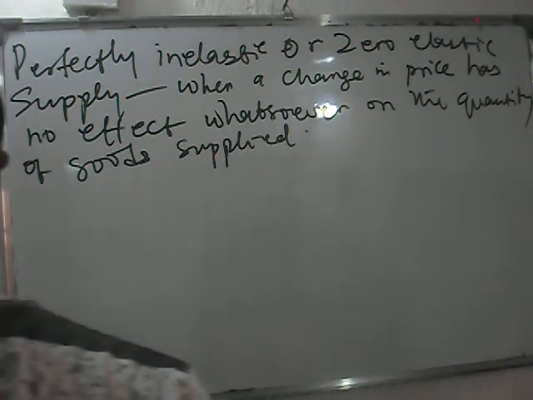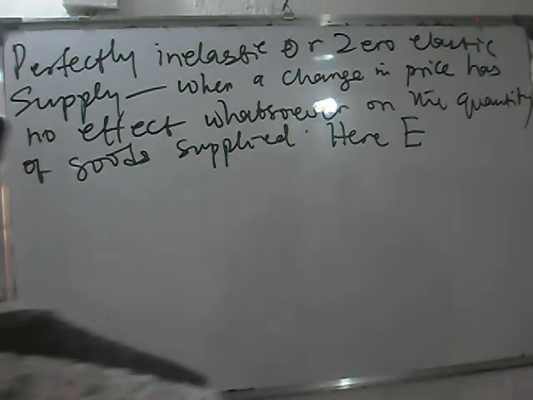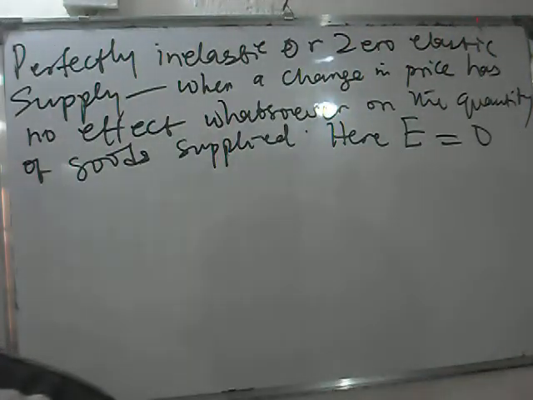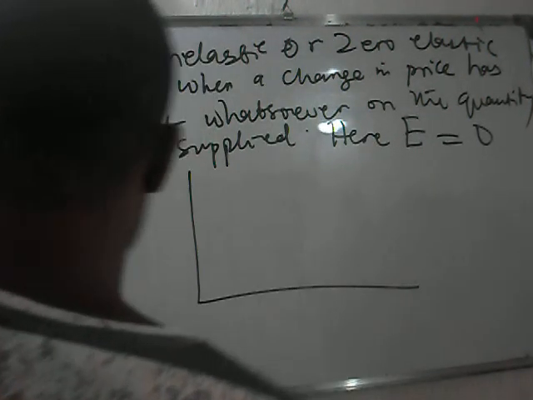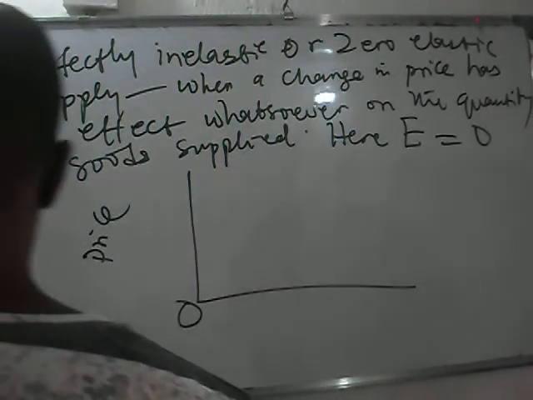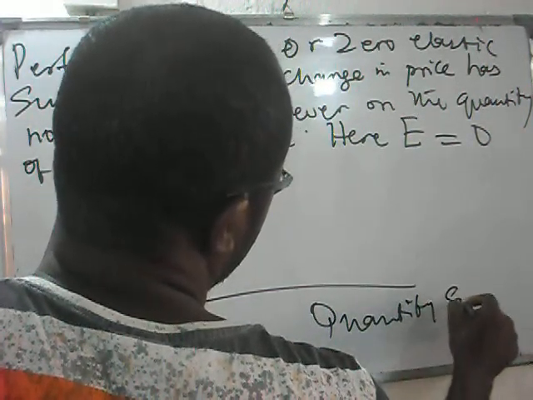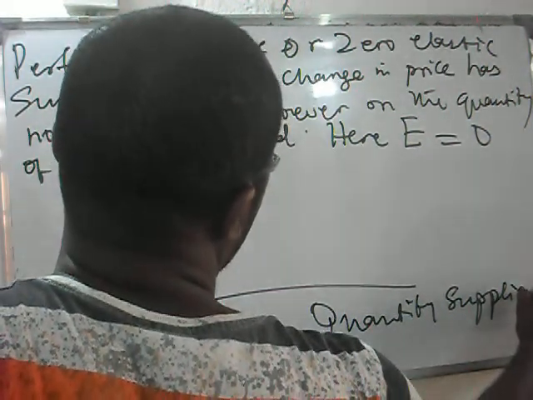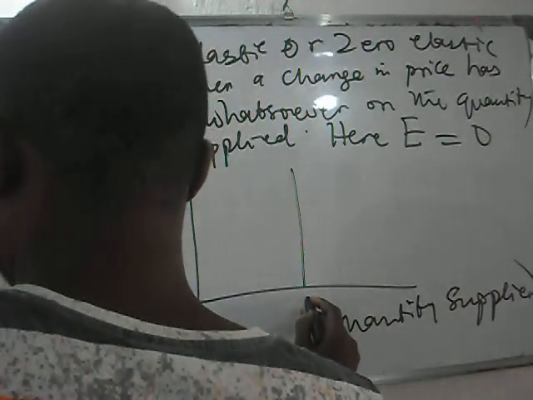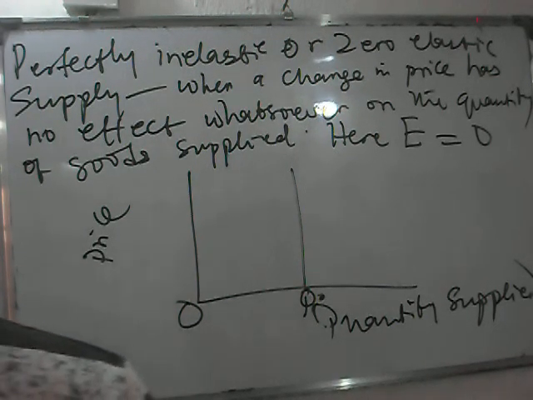For racing cars and rockets, elasticity is equal to 0. How do you represent it in a graph? You have here as 0, and you have here as price, and you have here as quantity. Because of its very low freezing point, it goes like this.